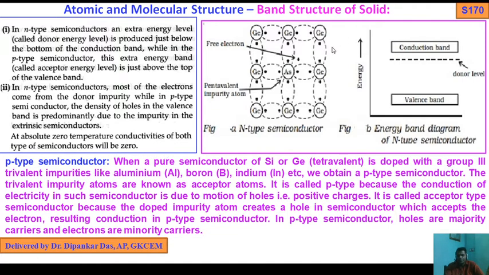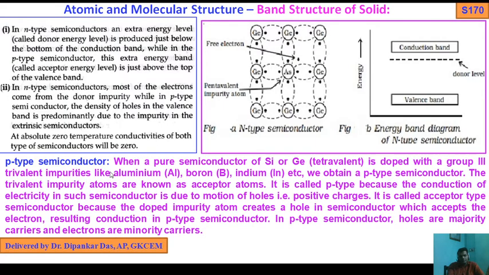So just keep in mind the extra energy level, the donor energy level, is produced just below the conduction band, and in case of p-type the extra acceptor energy level is just above the top of the valence band, which is not shown here.